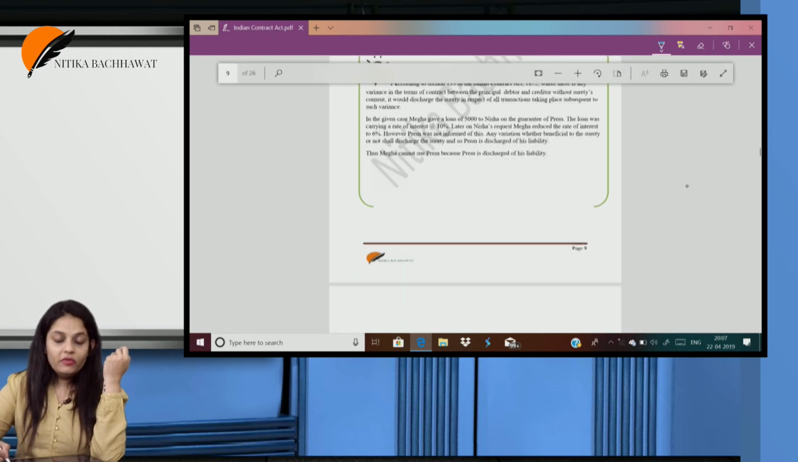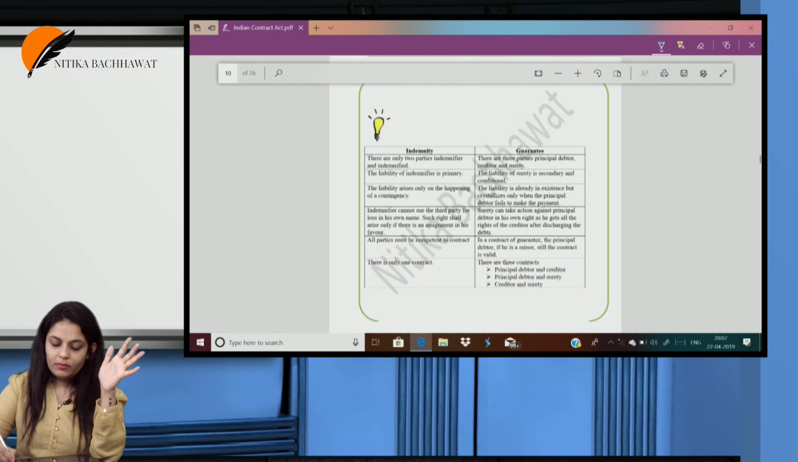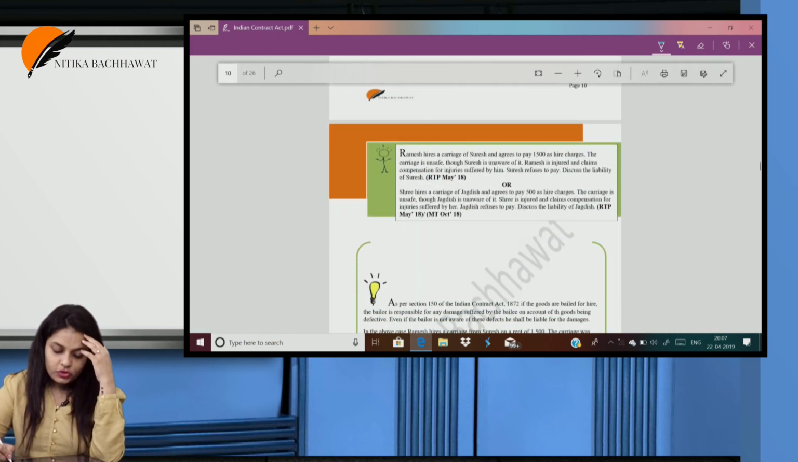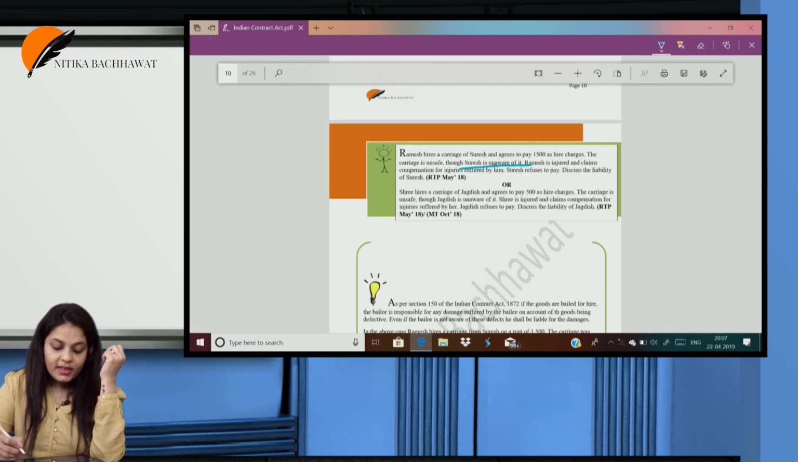Okay, so now moving on to the next question: distinguish between contract of indemnity and guarantee. I'm now going into the difference questions. Ramesh hires a carriage of Suresh and agrees to pay 1500 as hire charges. The carriage is unsafe though Suresh is unaware of it. Ramesh is injured and claims compensation.